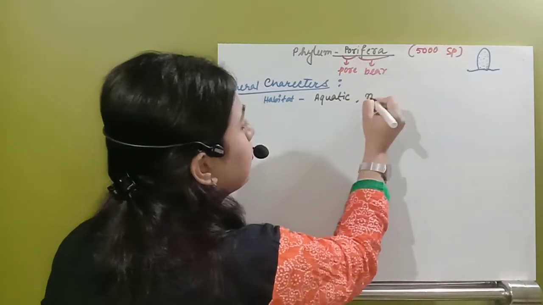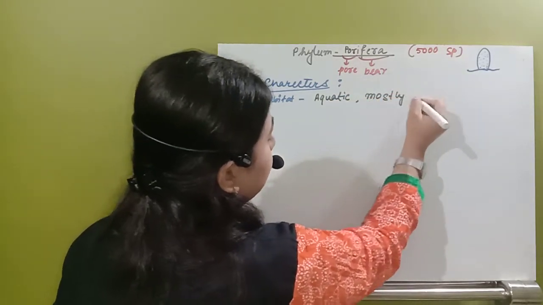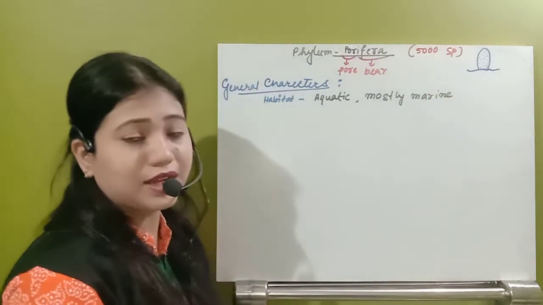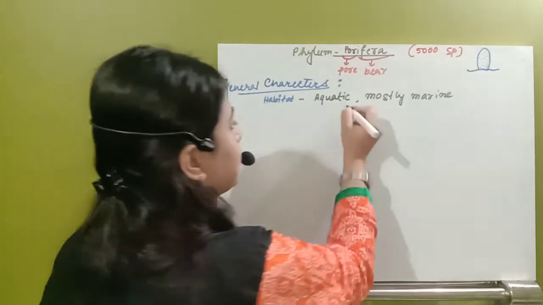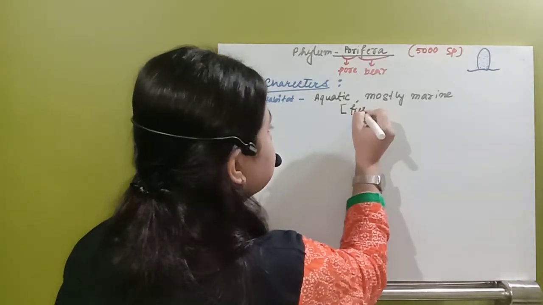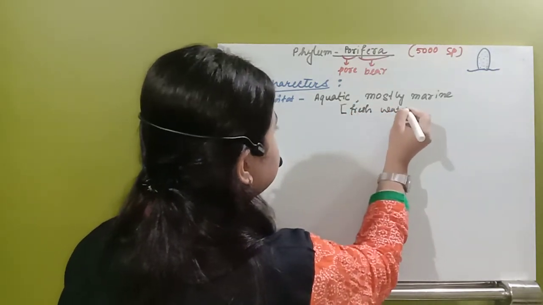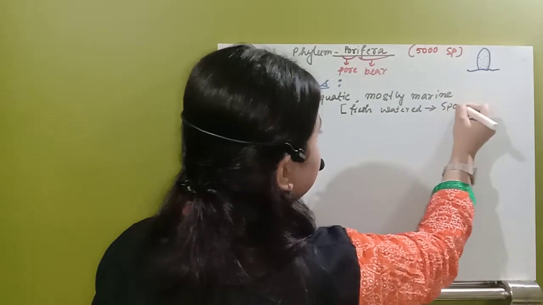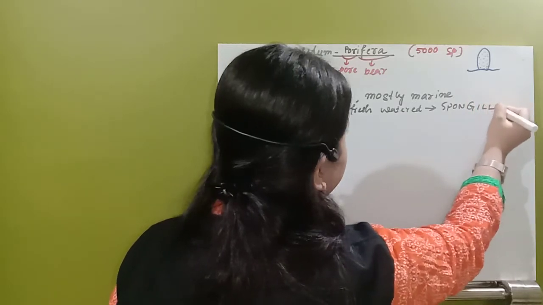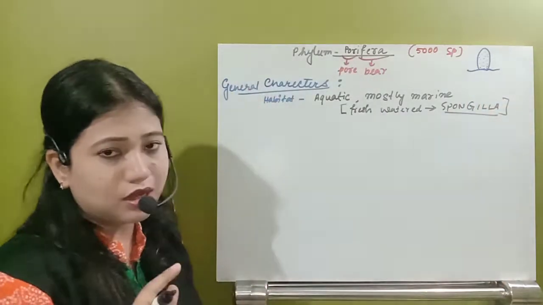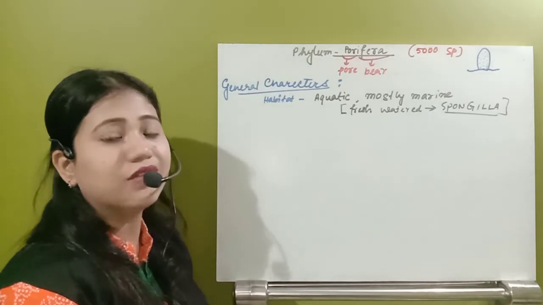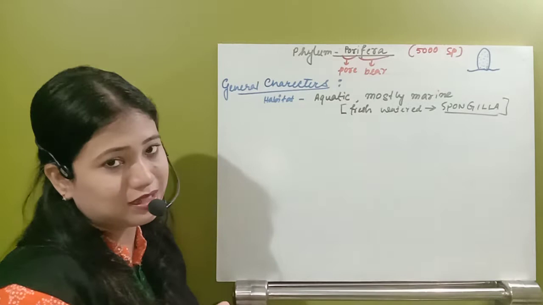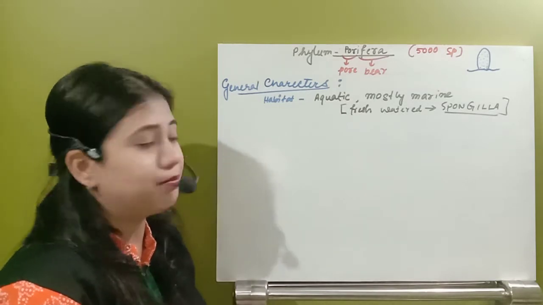Mostly they are marine, but there is an exception, and from that exception a question comes. What is that? Freshwater species are also found. So what is that freshwater Porifera? That is Spongilla. Remember, Spongilla is important. So this is the only species which lives in freshwater conditions. Otherwise, all the rest of the species in the phylum Porifera are marine.